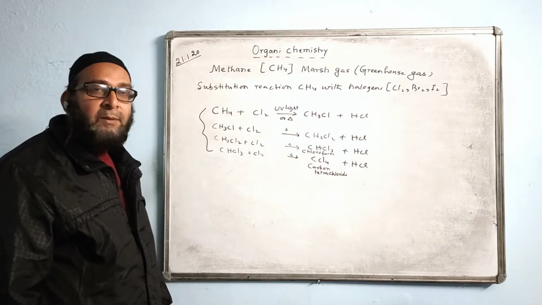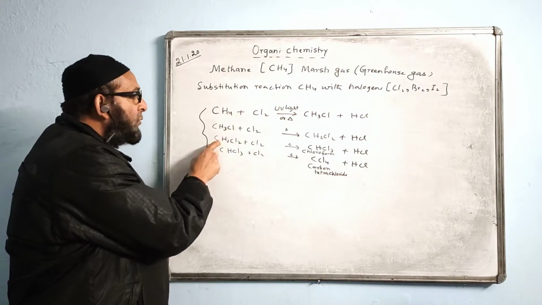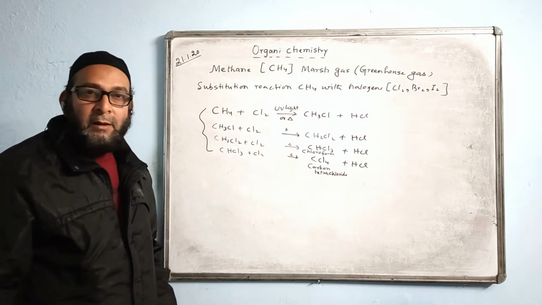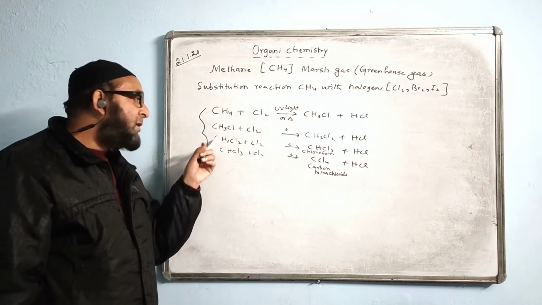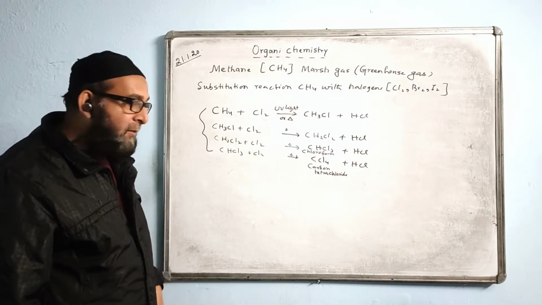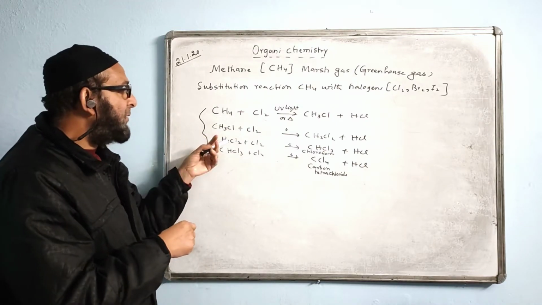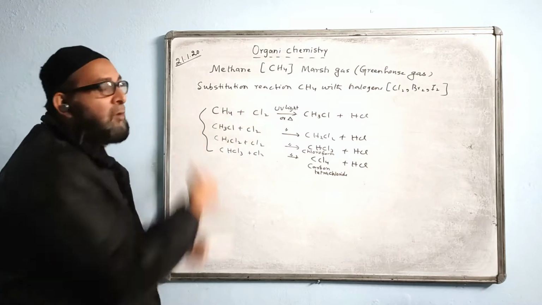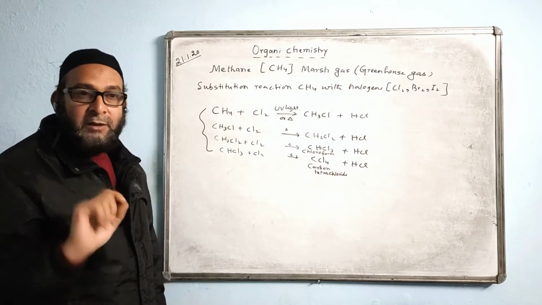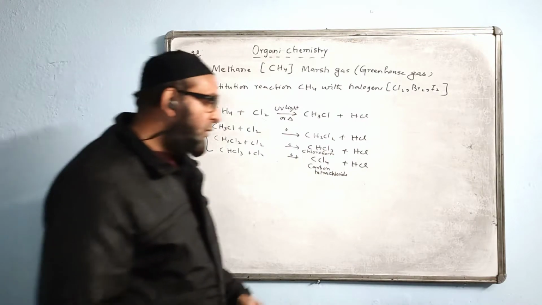But by chance, if you have forgotten, you start from here and you know the method to complete. Then you come to the third stage and stop there. And if you can remember the third stage directly, then just write the third stage reaction. That will be enough. Or you can do it with a pencil on the rough side and just write the third reaction, the first 2 reactions you omit, you erase them, then you get only the answer left over. Hope you understood it.